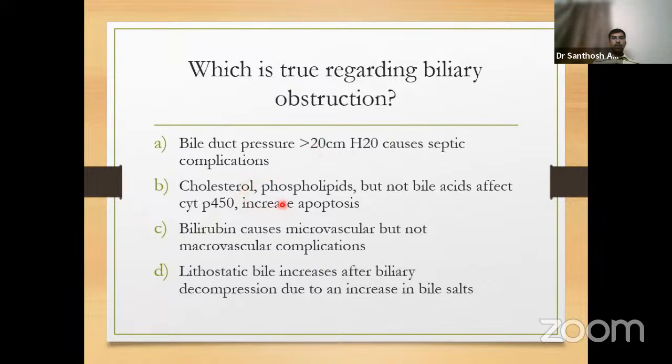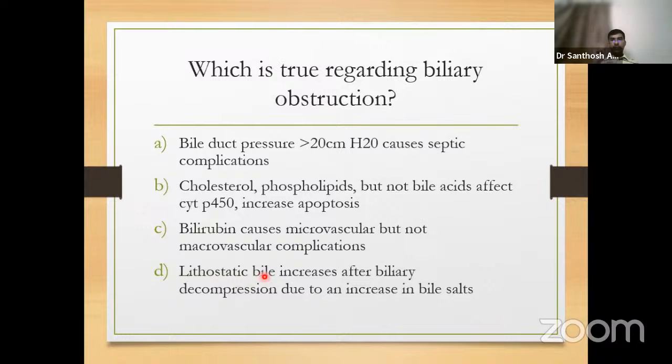Now, we all know there is a terminology called biliary atrophy, particularly in patients who have segmental atrophy following blockage of the bile duct of that segment alone. That happens because of bile acids, because bile acids and the bile salts will stimulate or affect the cytochrome P450, not the cholesterol or phospholipids. They are not capable of stimulating cytochrome P450. So cytochrome P450 induced apoptosis is caused by bile acids and not by cholesterol and phospholipids. Bilirubin causes both macrovascular and microvascular complications.